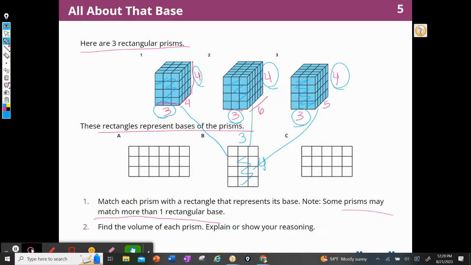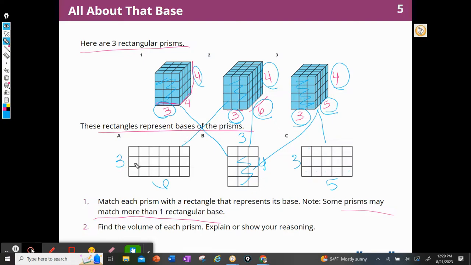Then I come over here and I notice this one has a length of 3 and 6, and this one has a 3 and a 5. Well, I made it really easy on myself because I've already found a 5 here, so I think that one would go here. And I found a 6 here, so I think that one would go here.